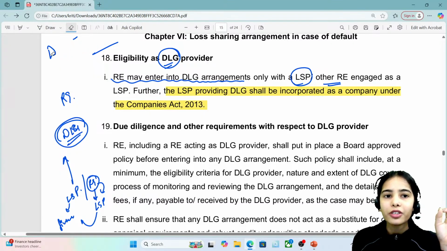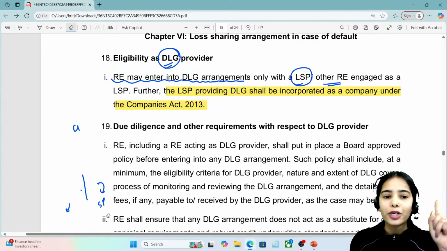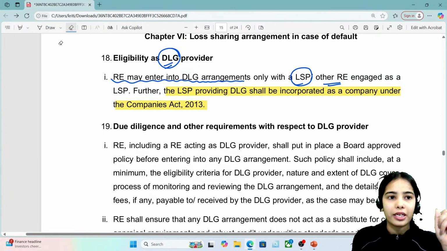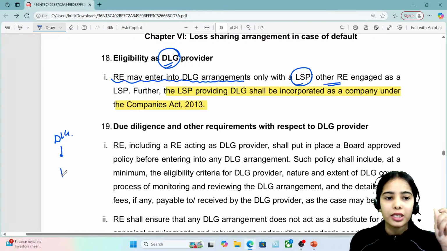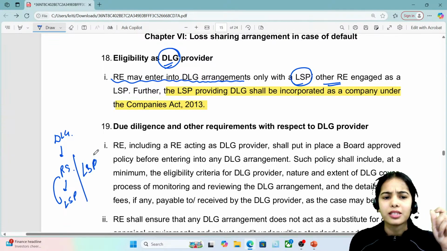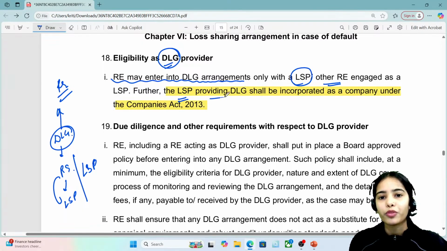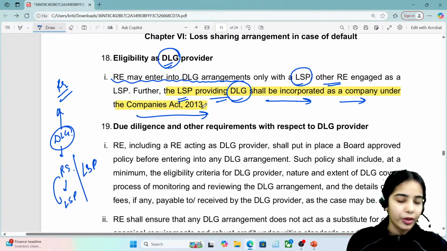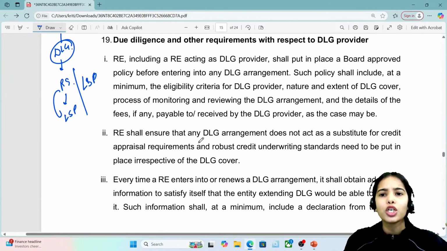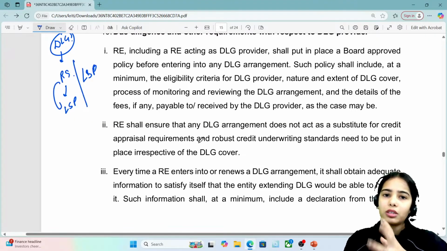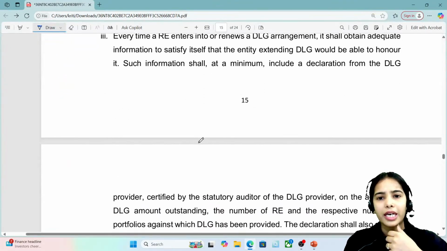So who can provide the default loss guarantee? This is the first and foremost question. The regulated entity that is working as the lending service provider, or the lending service provider, that is some fintech company, can provide the default loss guarantee to the regulated entity. Now, the lending service provider providing the default loss guarantee shall be incorporated as a company under the Companies Act of 2013. Now, due diligence and other requirements. Whenever the default loss guarantee is being provided, there should be due diligence. Whenever the contracts are being signed, they should be duly and prudently checked. So this is the basic idea that you can see.